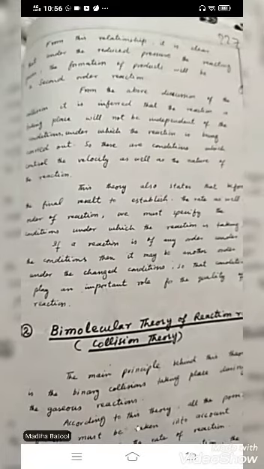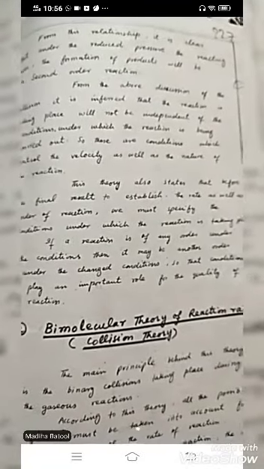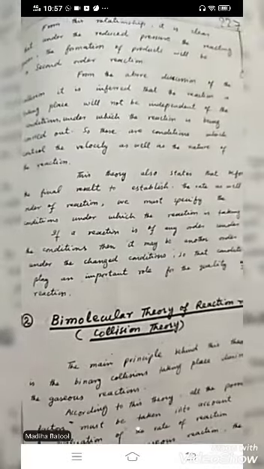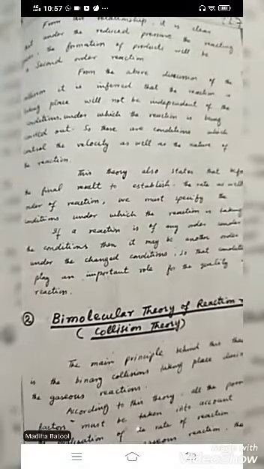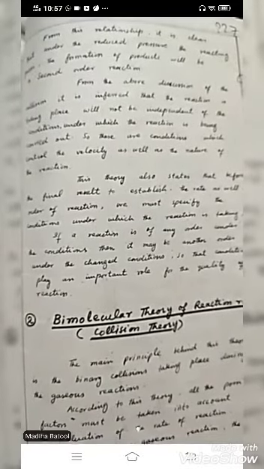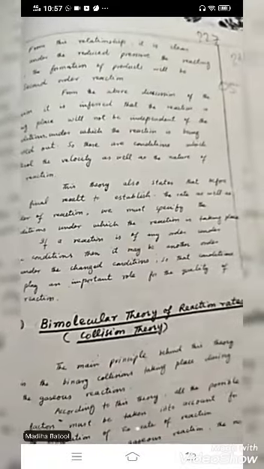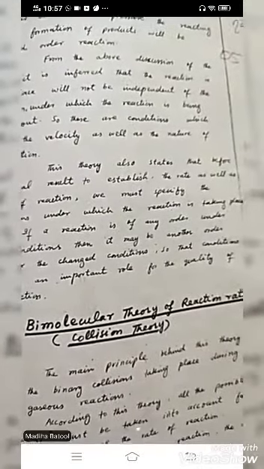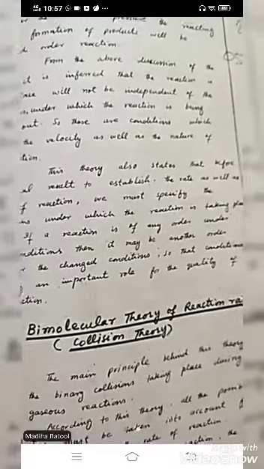So the final result of this theory is that the rate as well as the order of a reaction must specify the condition under which the reaction is taking place. It means how much is the temperature, how much is the pressure, how many moles. It should be indicated. Otherwise, if the conditions change, your product and the nature of the reaction can change. If the reaction is under other conditions, then other products will be formed, and the quantity of the reaction, product quantity, and product rates will all change.